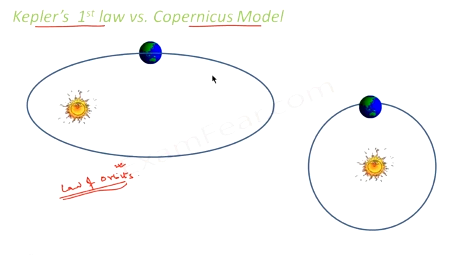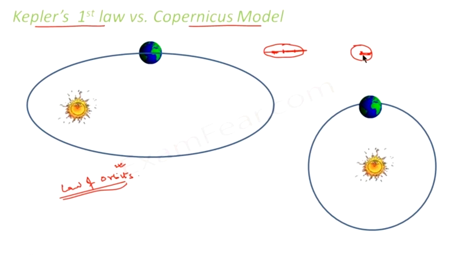As I told you, a circle is a special case of an ellipse. So how does a circle come out of an ellipse? An ellipse, as I said, has two foci. When it becomes a circle, the two foci of the ellipse merge, and this is known as the center of the circle. And the semi-major axis which we define for an ellipse becomes the radius of the circle. That means this semi-major axis, this part, becomes the radius of the circle, and the two foci combine and become the center of the circle.